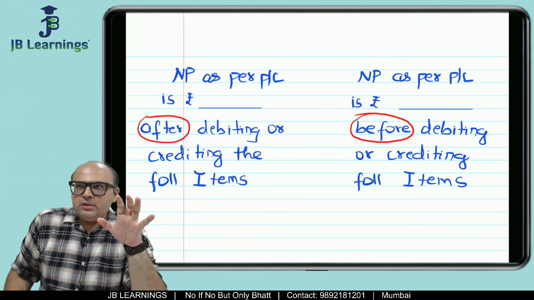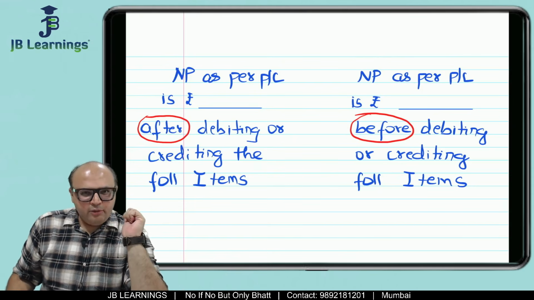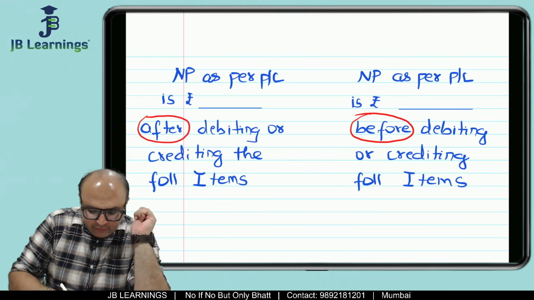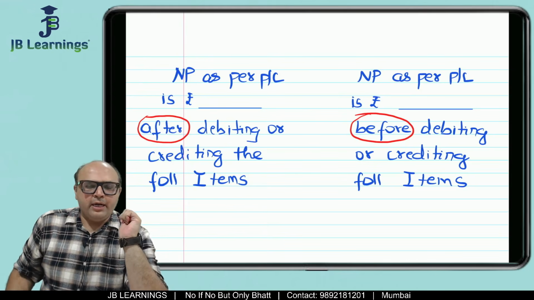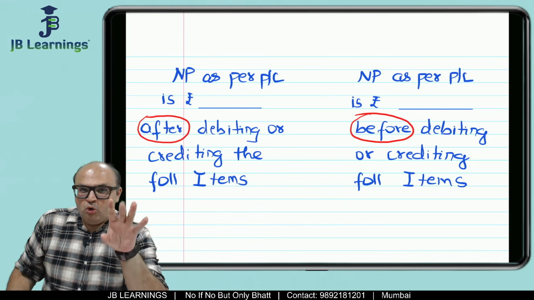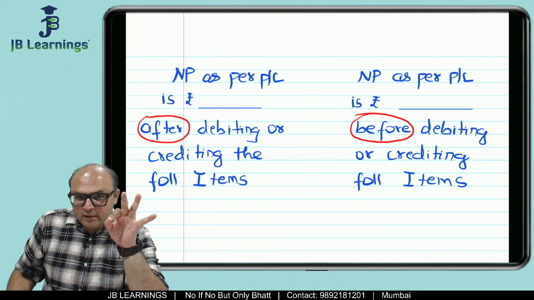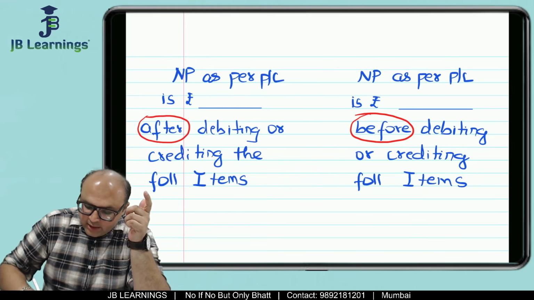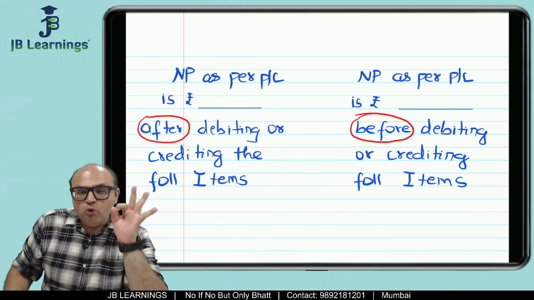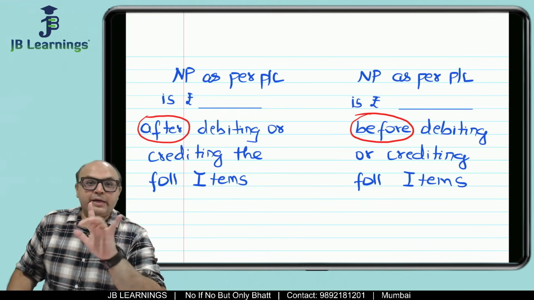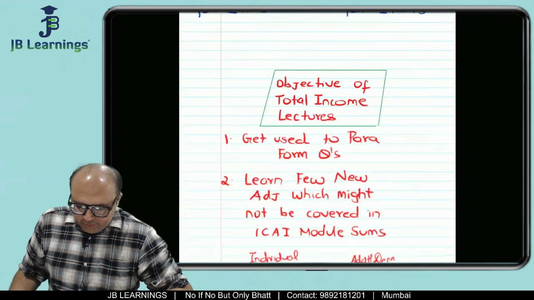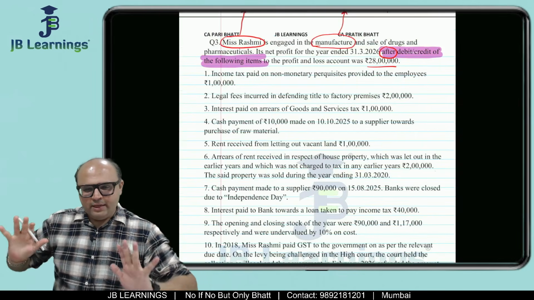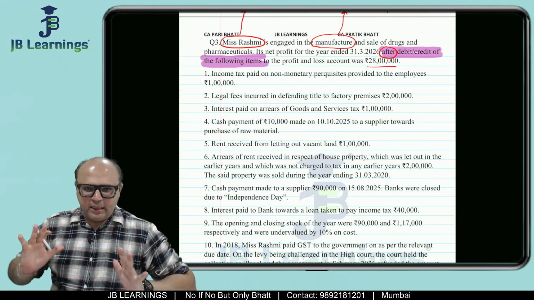If you see the questions of the Institute, majority of the times they are giving this type of question, after debiting or crediting the following items. But friends, always be very aware. Sometimes they can also twist the situation and give you the net profit before debiting or crediting the following items. Now in this question I have kept after, so we are going to solve it as if everything is after debiting and crediting, correct?